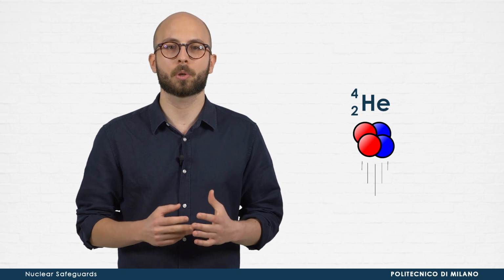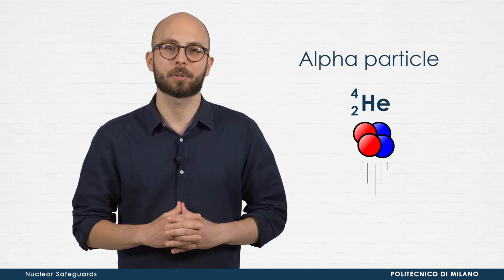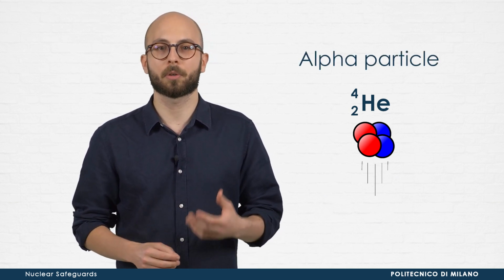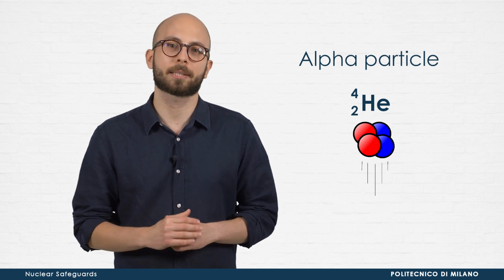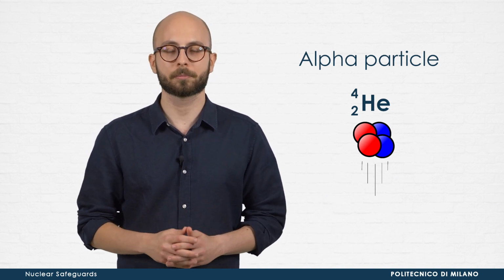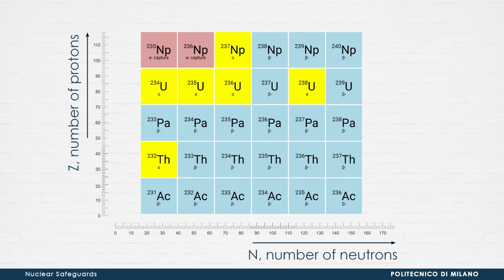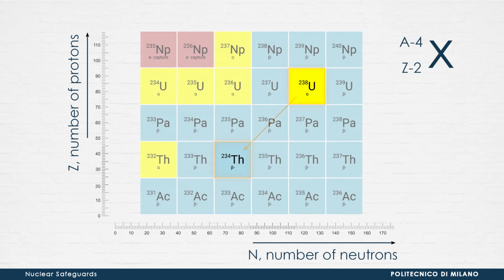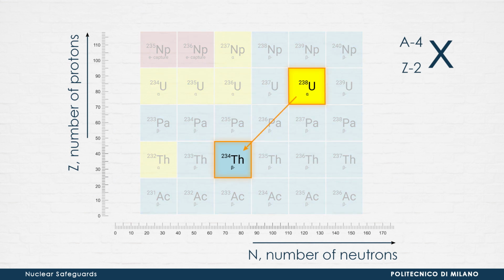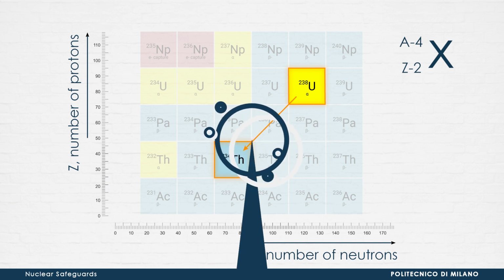This particle was called alpha by Rutherford, who studied its properties of charge and mass by examining the emissions of radium. When a nucleus decays by emitting an alpha particle, it transforms into another nucleus. Its mass number A decreases by 4 and the atomic number Z by 2. For example, uranium-238 decays to thorium-234 by emitting an alpha particle.